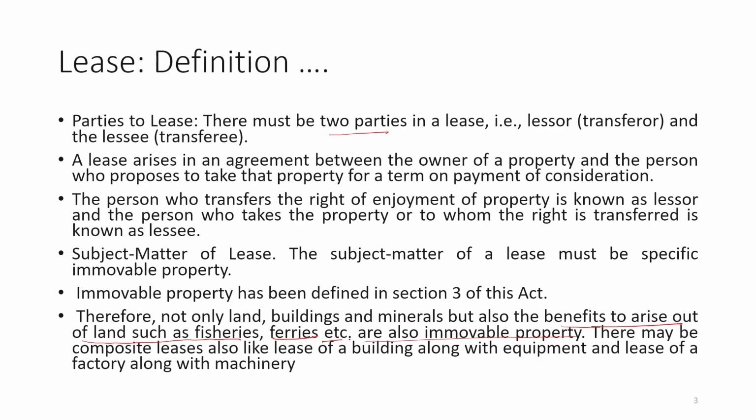Further it says that there may be a composite lease, which is also a lease of a building along with equipment, or a lease of a factory along with machinery. So this is also possible, that it is not only a lease but a composite lease. When we talk about immovable property, within it there are permanent fixtures and there are temporary fixtures also.